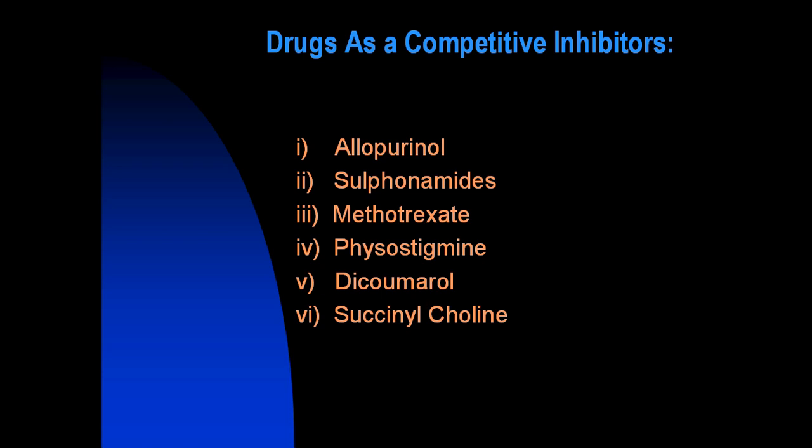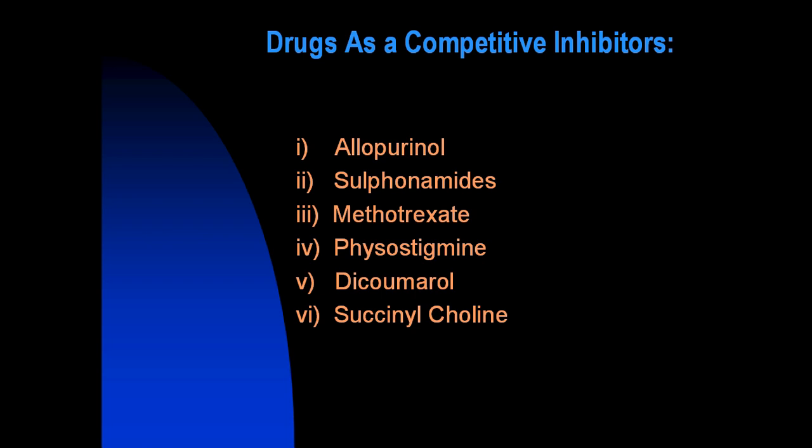Number 2. Sulfonamides. Sulfonamides are commonly used as antibacterial agents. Para-aminobenzoic acid is converted into folic acid by the enzyme dihydropteroate synthetase. Folic acid is needed for bacterial growth and survival. Sulfonamide drugs are structurally similar to para-aminobenzoic acid and competitively inhibit dihydropteroate synthetase. Thus, folic acid is not synthesized, which interferes with the growth of bacteria, and they die.